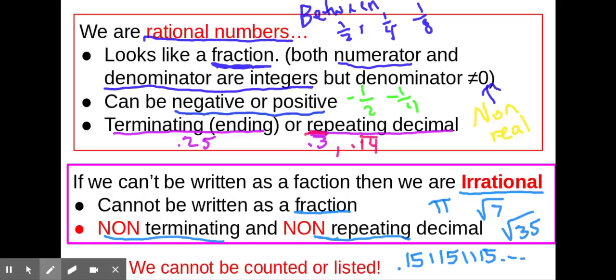Remember, rational numbers and irrational numbers are not discrete. They cannot be counted. They cannot be listed. They're what's called continuous.